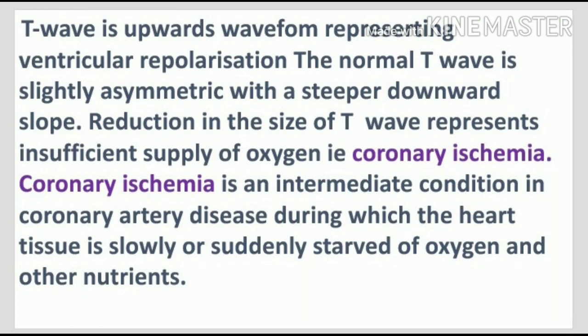Reduction in the size of T wave represents insufficient supply of oxygen, that is coronary ischemia. Coronary ischemia is an intermediate condition in coronary artery disease during which the heart tissue is slowly or suddenly starved of oxygen and other nutrients.